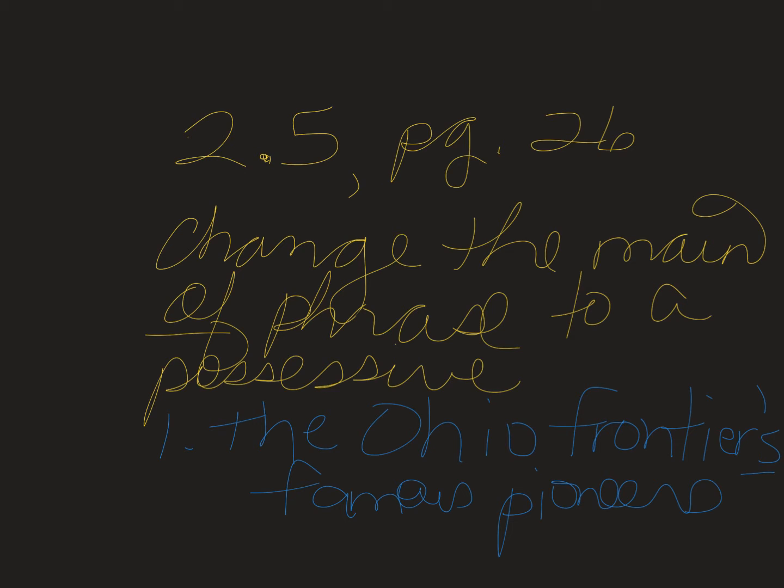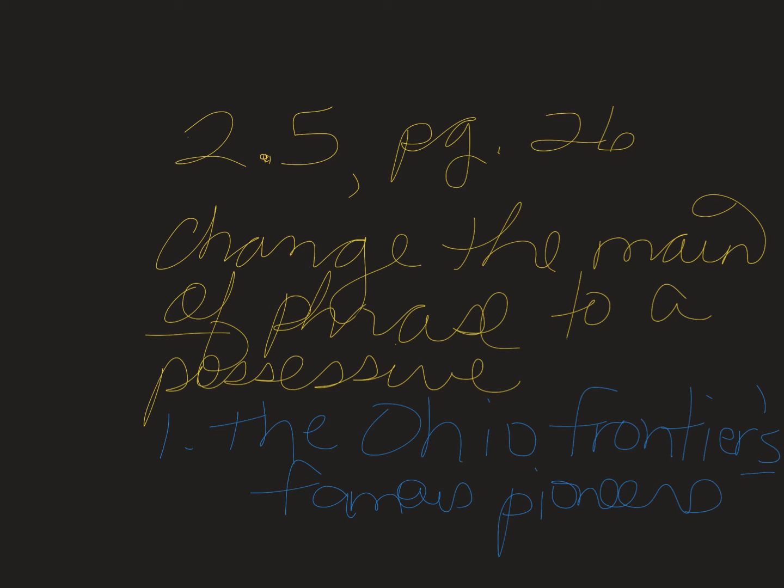the Ohio frontier. You do have two of phrases there. The one that is showing ownership, or could show ownership, is the frontier. So you want to make that one possessive. The way you would do it is to say, the Ohio Frontier's, T-I-E-R apostrophe S, the Ohio Frontier's famous pioneers. And remember, you're only rewriting the part that's in italics in these items in 2.5.